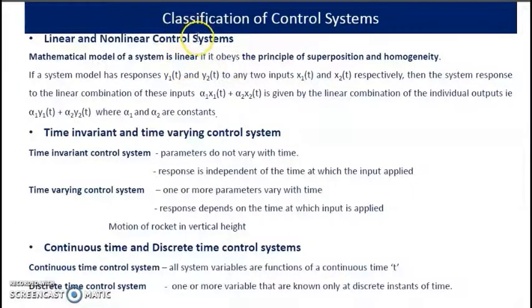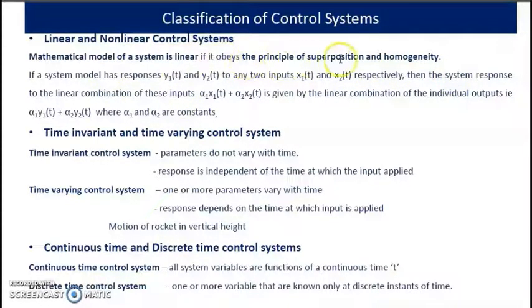And this is another classification. Basic classification is open loop and closed loop control system. This is another classification. The first one is linear and non-linear control system. A mathematical model of a system is linear if it obeys the principle of superposition and homogeneity.